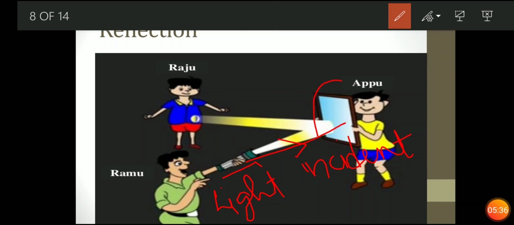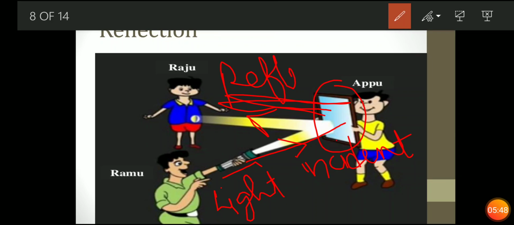Now it is a mirror. The light strikes the mirror and it goes back. So this going back of the light ray is known as the reflected ray. Now we have in the middle a normal ray. This is your normal, which is perpendicular, meaning it will form a 90 degree angle.